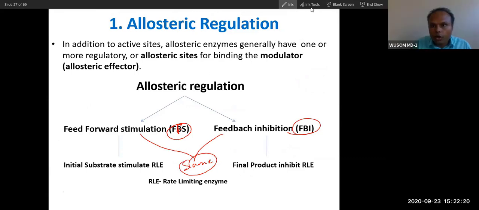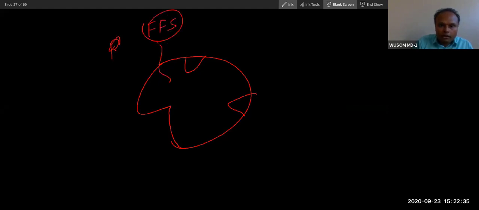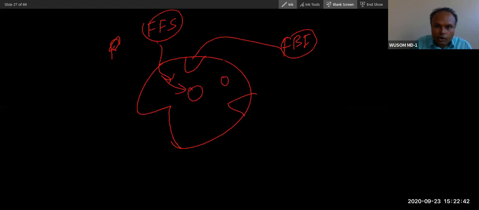Actually what will happen is, this is the body of the enzyme. The body of the enzyme will have different sites. Maybe one for feed forward stimulation, and many sites will be there. It will have a different site, and then the feedback inhibitor will have a different site. But the end result is that this will stimulate the enzyme, this will activate the enzyme. This allosteric site will not be here; this will be on the body of the enzyme. That is what you have to remember.